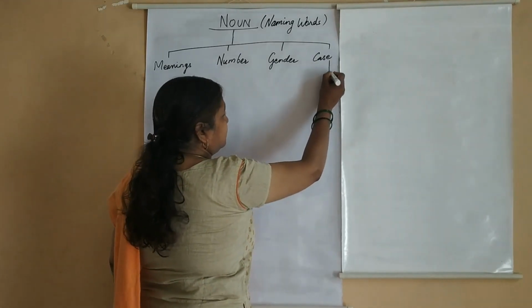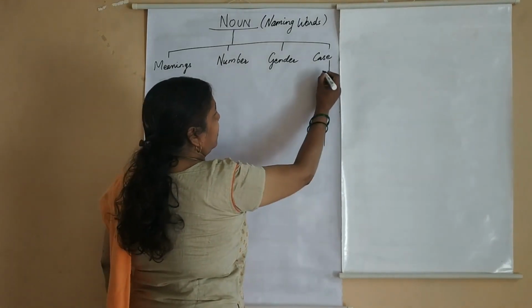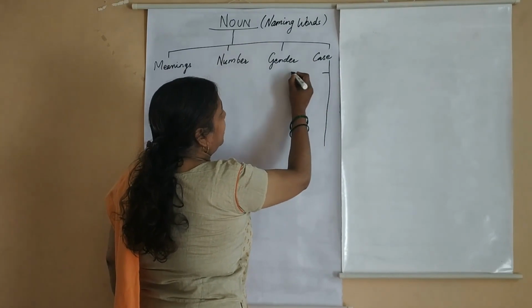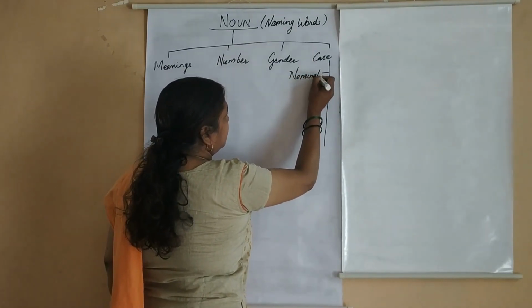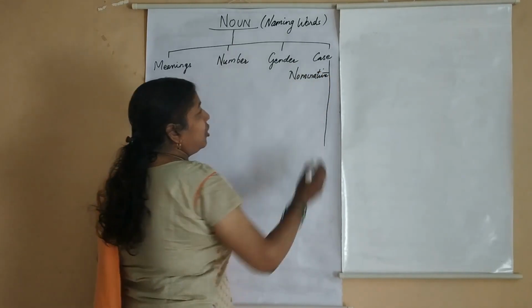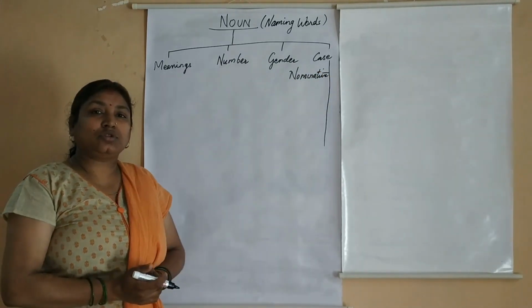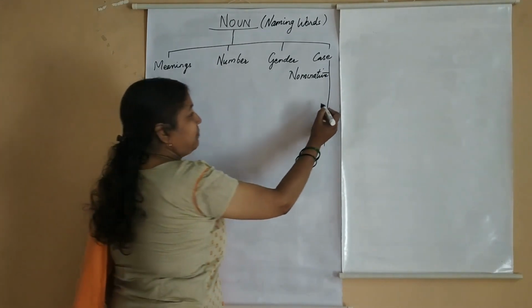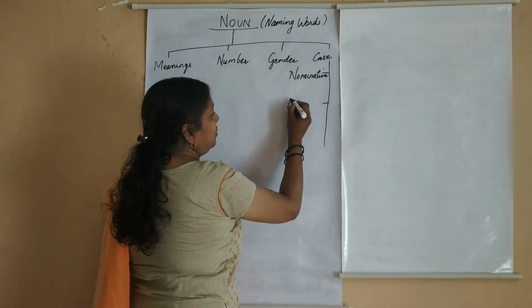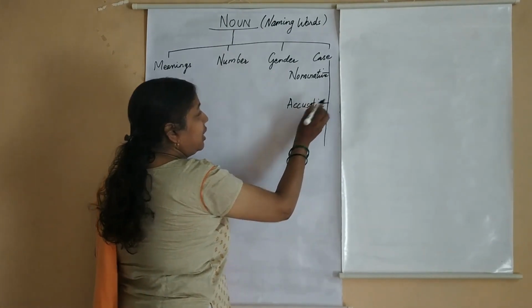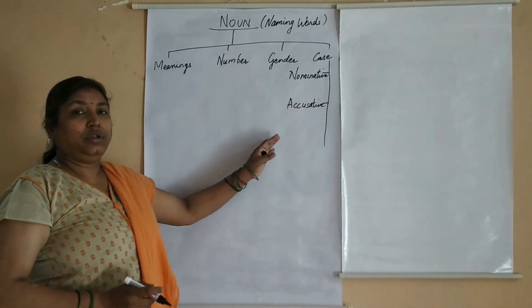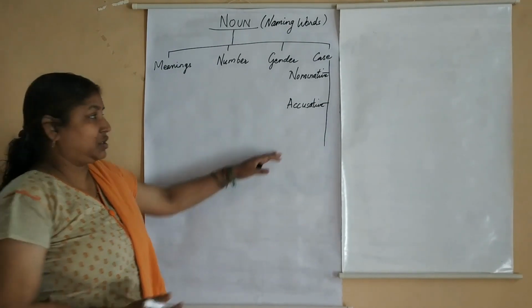For case, we have nominative case, means nouns used as subject. Next is your accusative case, showing nouns used as objects.